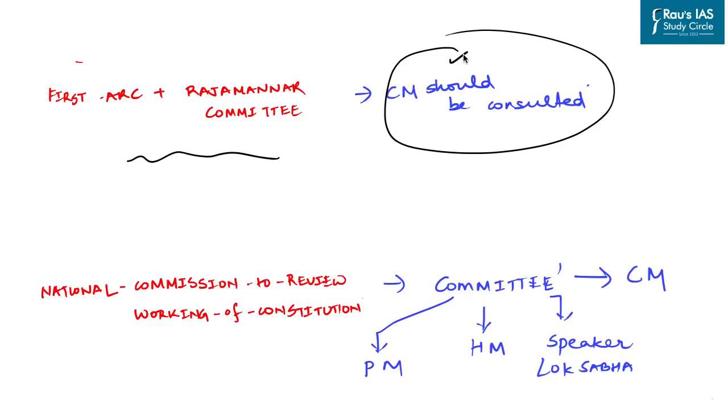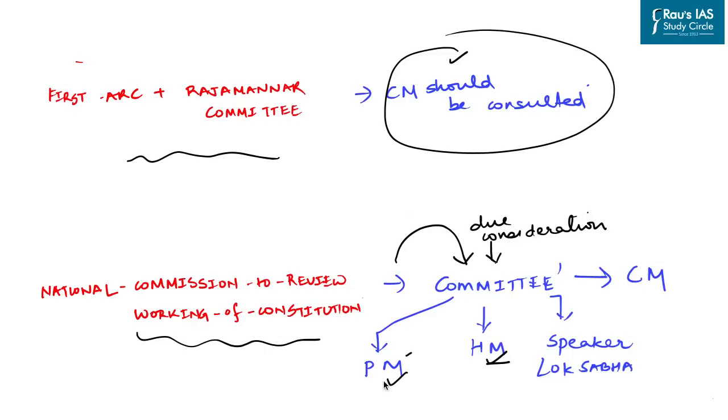governor. The National Commission to Review the Working of the Indian Constitution recommended that the governor should be appointed after due consideration and deliberation by a committee which includes Prime Minister, Home Minister, Speaker of Lok Sabha and the Chief Minister of the state concerned. Only when there is an agreement over the name of governor, such a governor should be appointed.